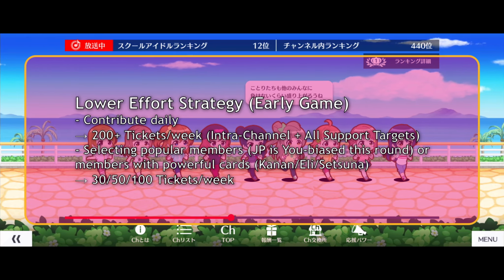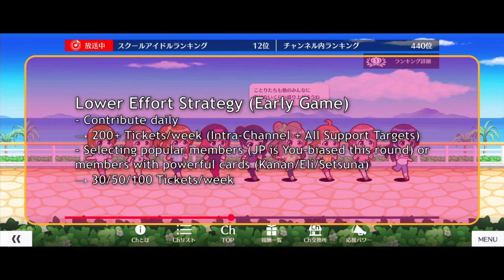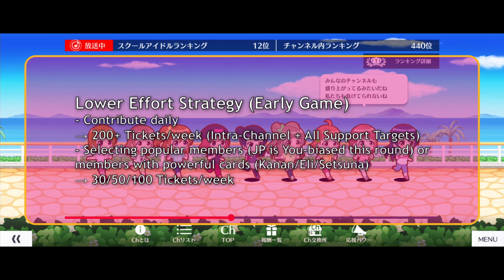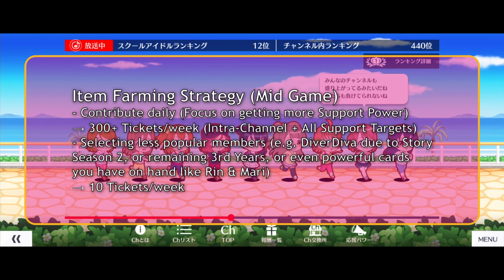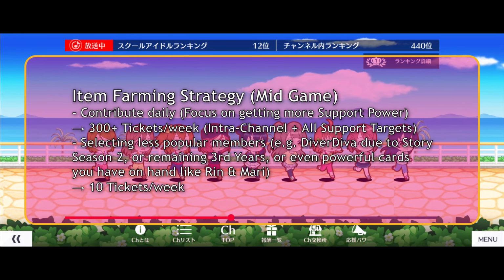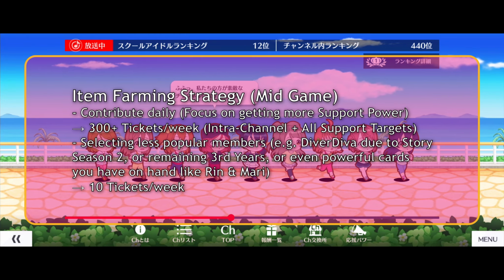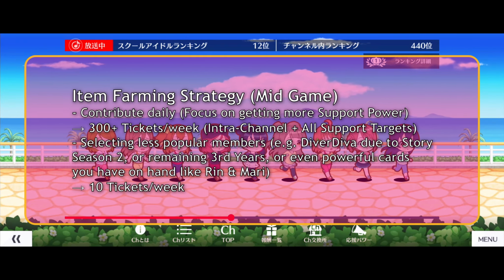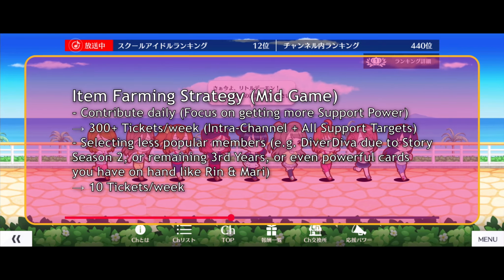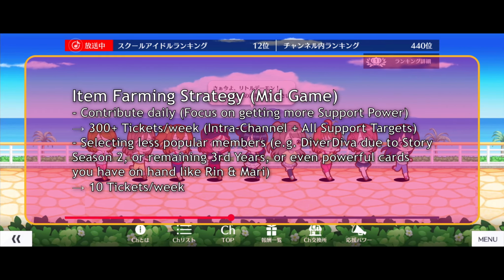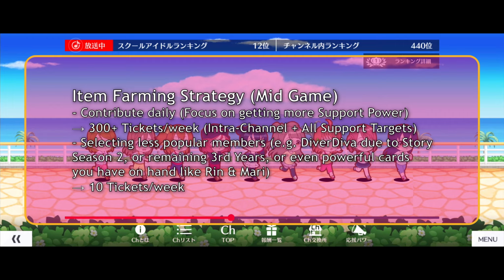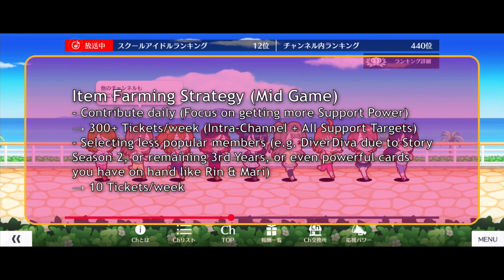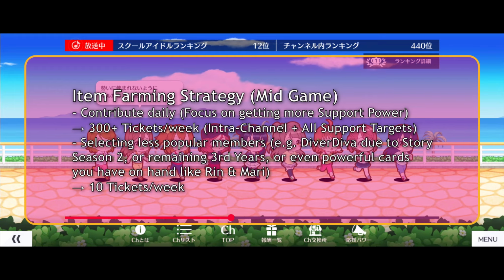I want to cover strategies on farming autographs as they are beyond reach for most players, especially free to play. Though if you plan on stockpiling pins from the exchange, I suggest getting the less popular channels instead, as this way, less whales will stand in your way to get higher up into intra-channel rankings, meaning a lot more channel tickets. Case in point, Diver Diva members Karin and I, considering the controversy from Story Season 2.